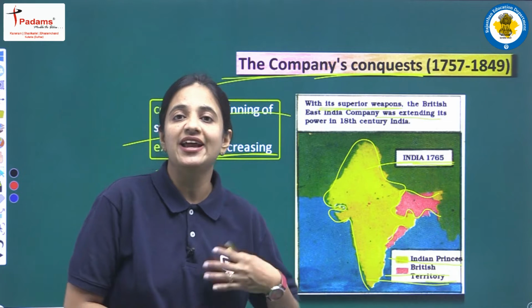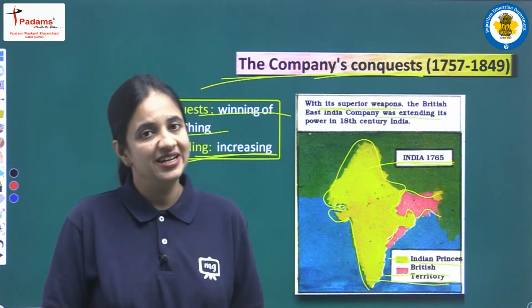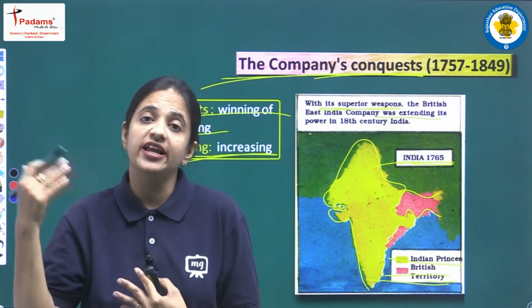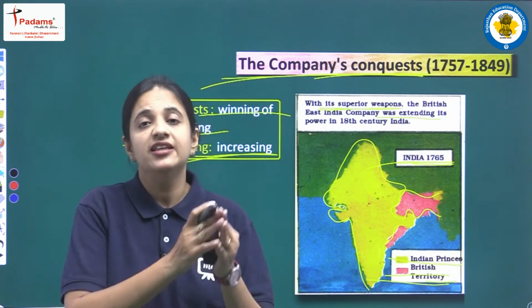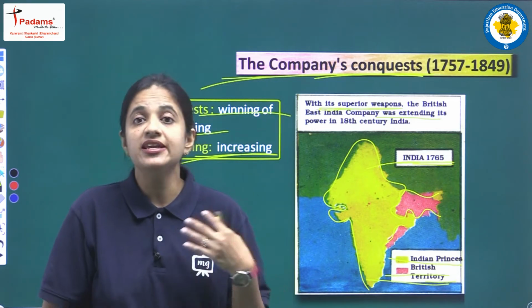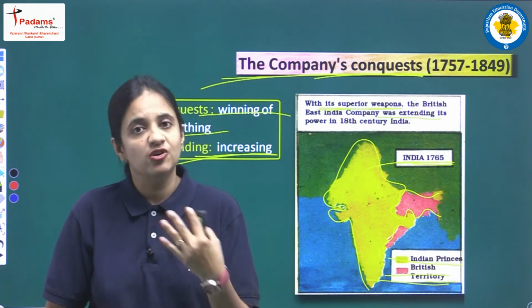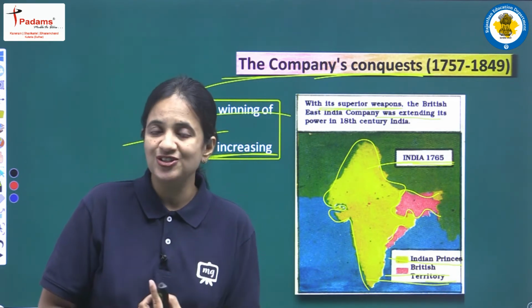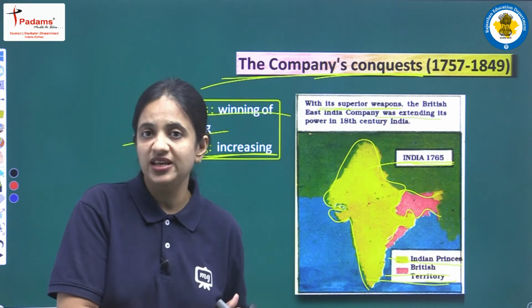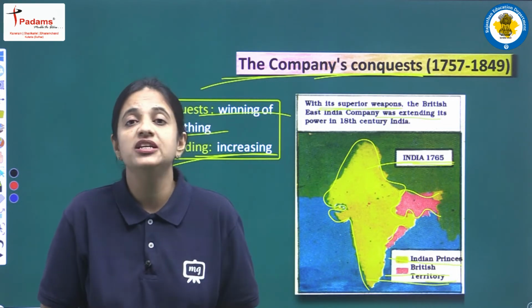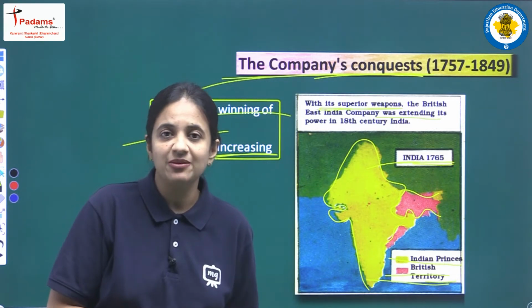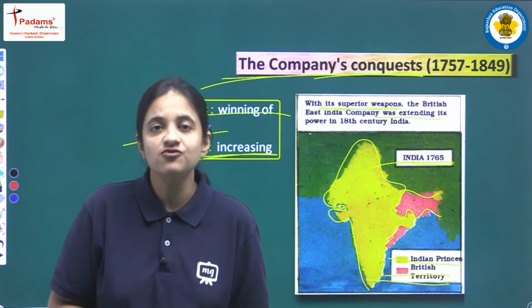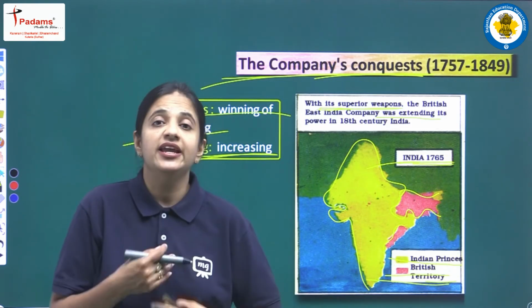We all know that at that time Indian rulers, Indian princes, had old-fashioned weapons, but the Britishers had rifles, cannons and guns. Because of the advanced technology, they had all these superior weapons, and with their help they were able to win so many wars and defeat Indian princes.